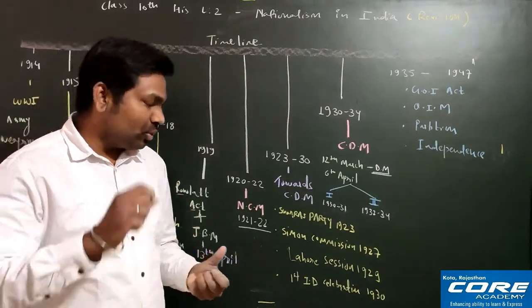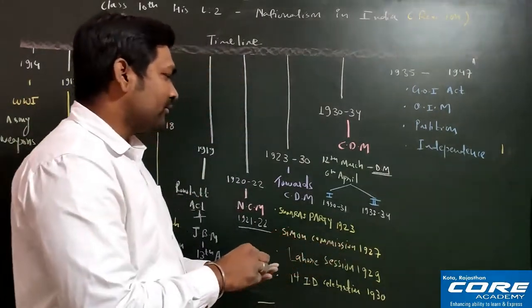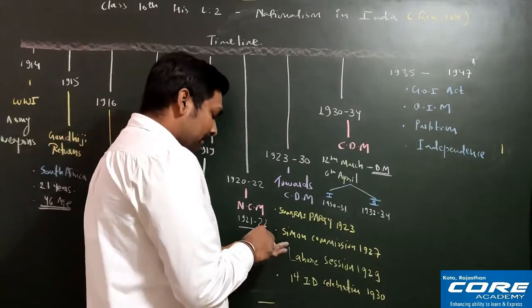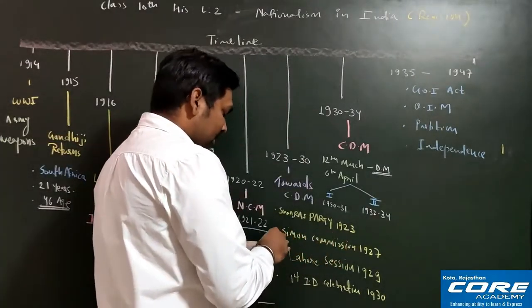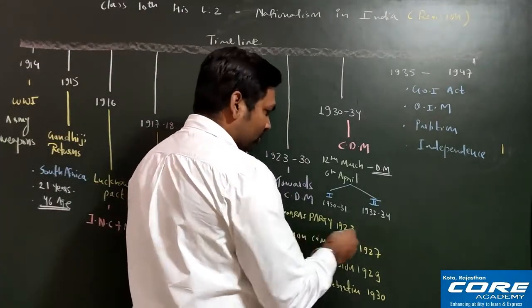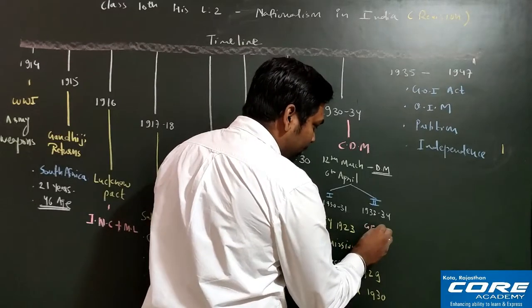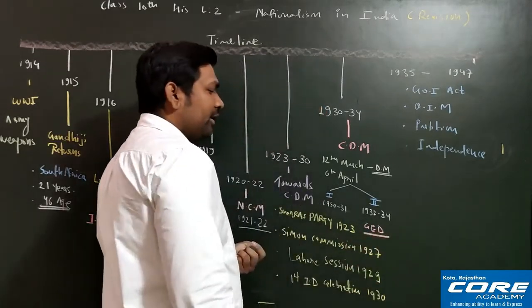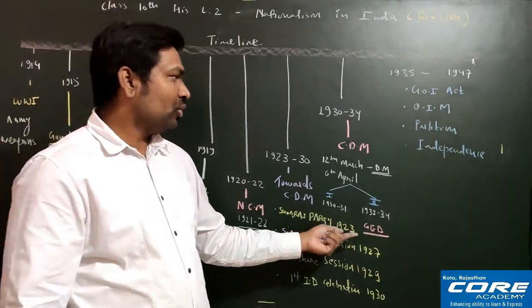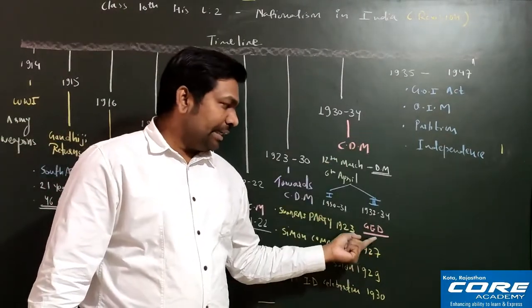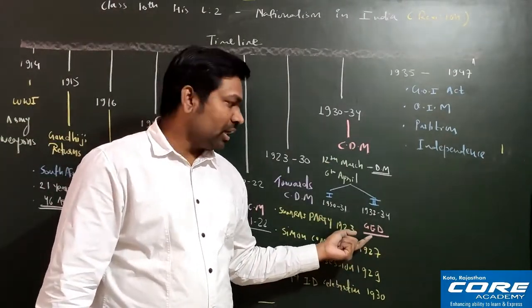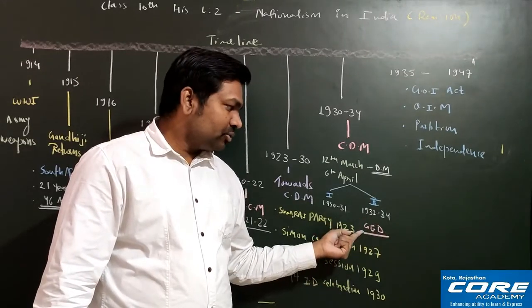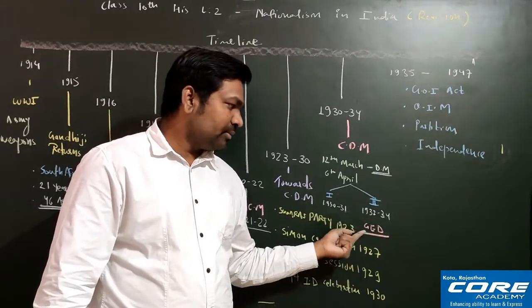Great Economic Depression. You might have heard about the Great Economic Depression in class 9th, in the Nazism chapter. The entire world was facing hardship, and especially the farmers were facing great problems.